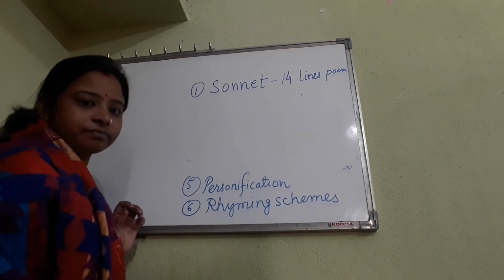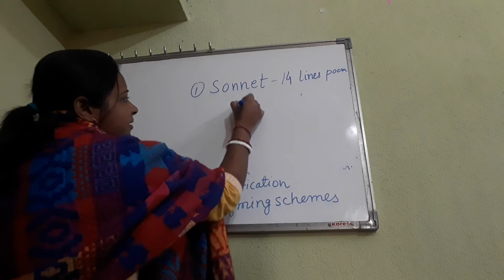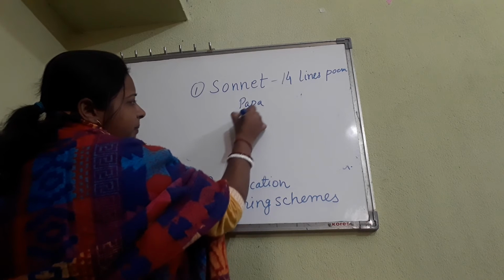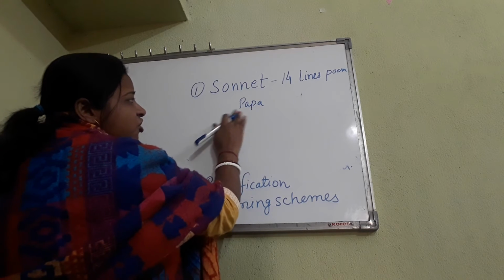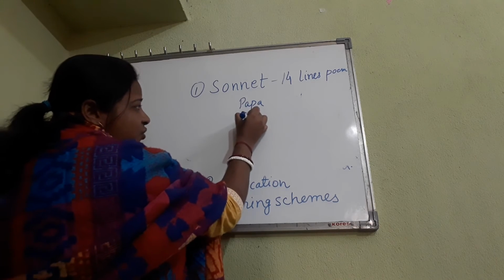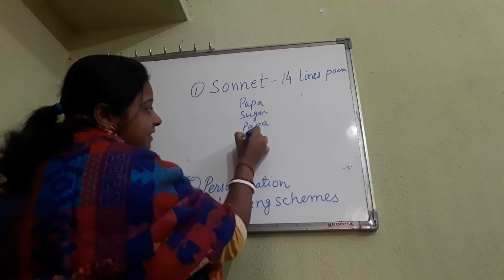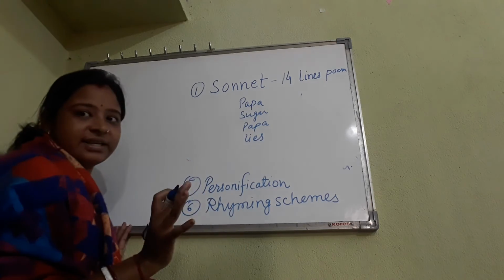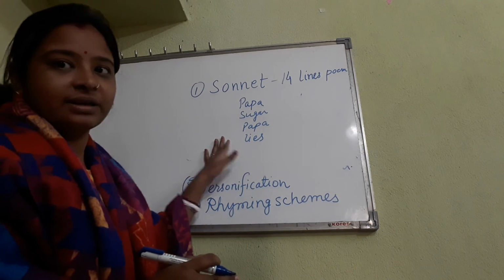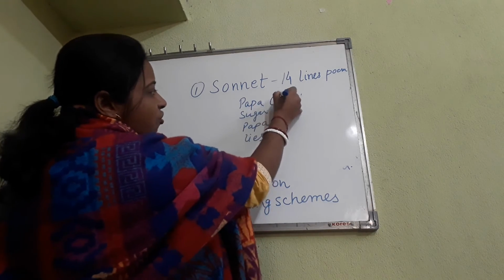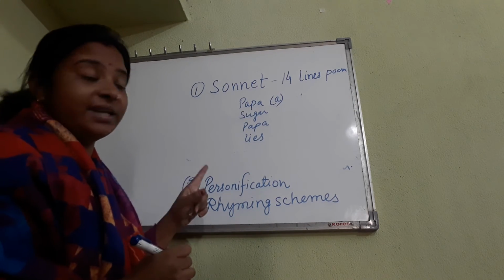Johnny, Johnny, yes papa. Eating sugar, no papa. Telling lies, no papa. Four lines are enough, so only the last word I have written. Papa is the first sound, so we will give A to it.